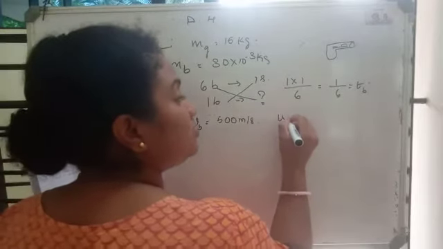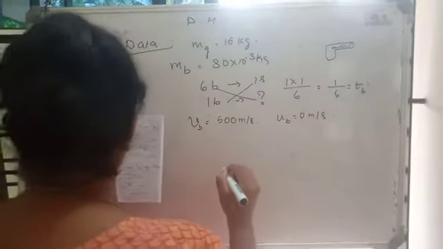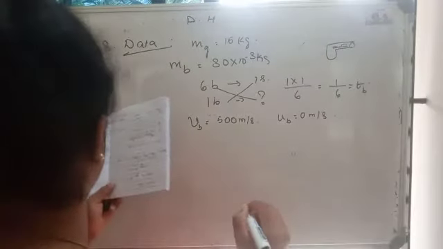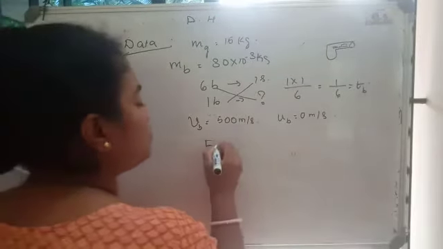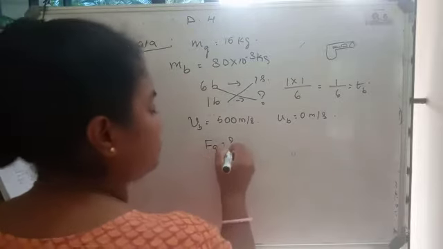So the initial velocity of the bullet will be 0 meters per second. What force must be applied by the gun to hold its position? What is the force that must be applied by the gun to hold its position?